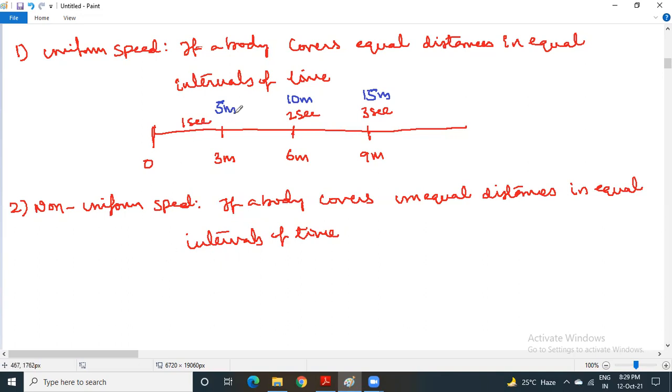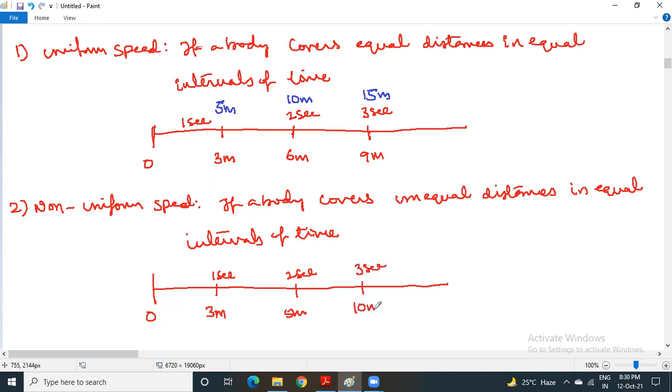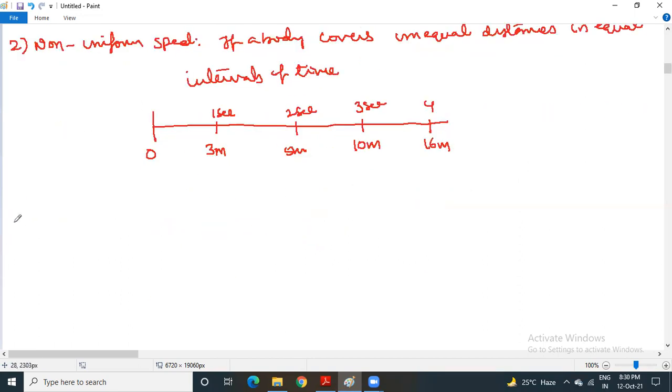So let us not try to maintain the same gap here. This is the starting point. Somewhere maybe the journey is going to be completed. After 1 second, maybe it is at 3 meters. After 2 seconds, it is maybe at 5 meters. So the gap in the first case is 3 meters, and in the second case it is only 2. Maybe after completion of 3 seconds, it is directly at 10 meters. After completion of 4 seconds, it may be at some 16 meters. So you try to maintain an unequal gap. Then the body is said to be moving with non-uniform speed.